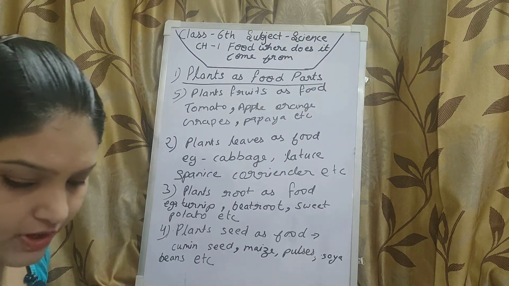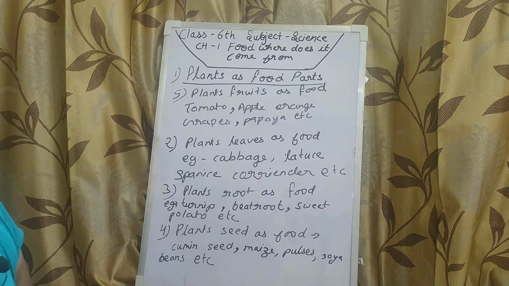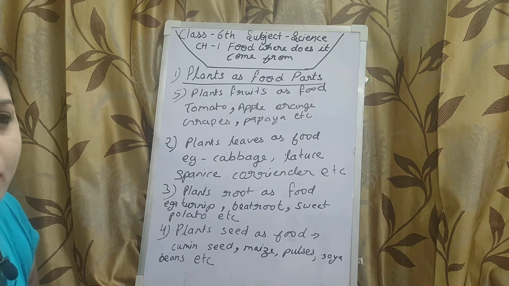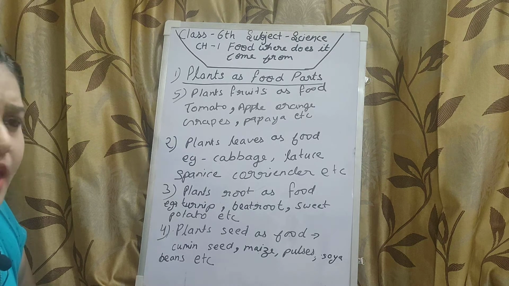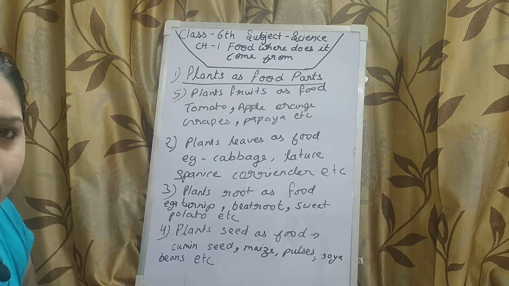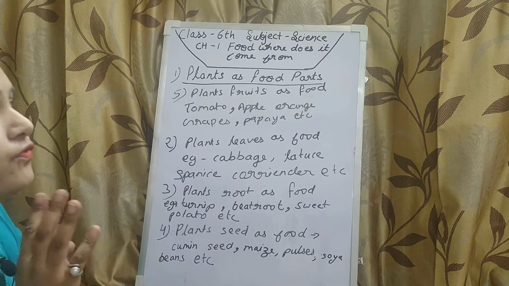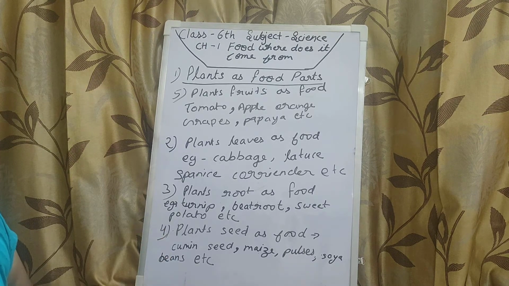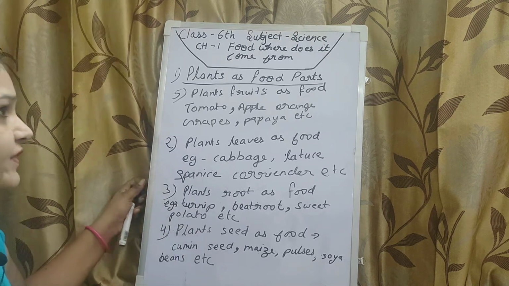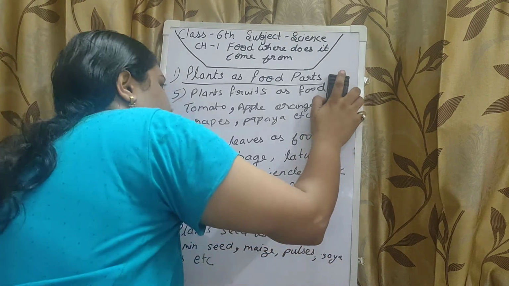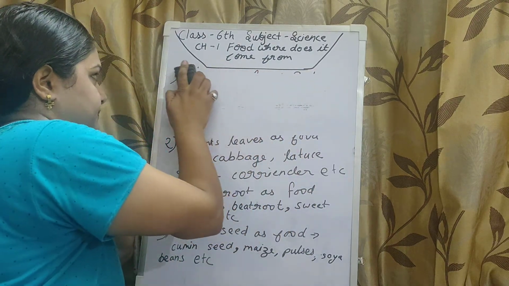So we will move towards the next topic. We are also eating vegetables like bottle gourd, watermelon, muskmelon, cucumber. These are also fruits of the plants. So we are eating the plant in different ways. Now go to the next part of the chapter.